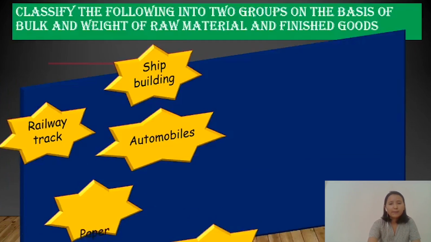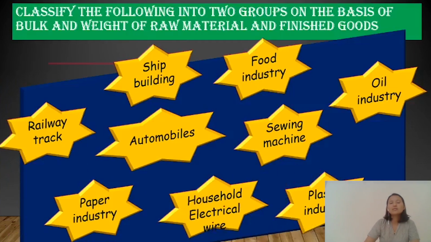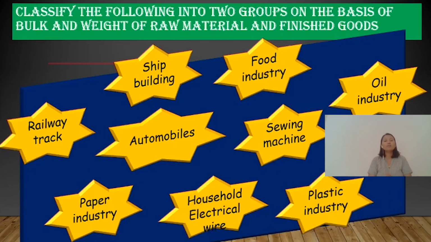Okay, then the next one is, we have already discussed the types of industry on the basis of weight of the raw material and the finished goods, right? Now, you are going to classify all these industries into two groups. So you have to find out whether the shipbuilding comes under the heavy industry or it comes under the light industry. So this is for the homework 2.